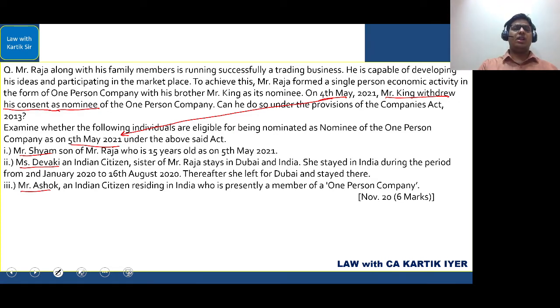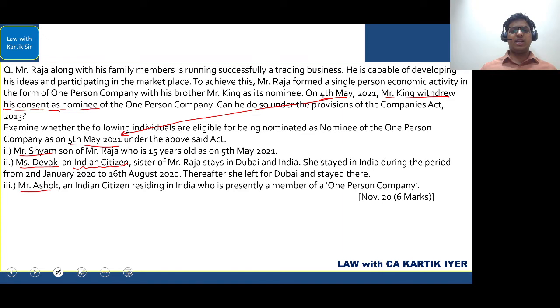Next, Ms. Devaki, an Indian citizen, sister of Mr. Raja, stays in Dubai and India. She stayed in India during the period from 2nd January 2020 to 16 August 2020. Thereafter, she left for Dubai and stayed there. Again, the only thing that we have to check is whether she's an Indian citizen. In this case, she is. Residential status does not matter anymore. So, can she be the nominee? The answer is yes.